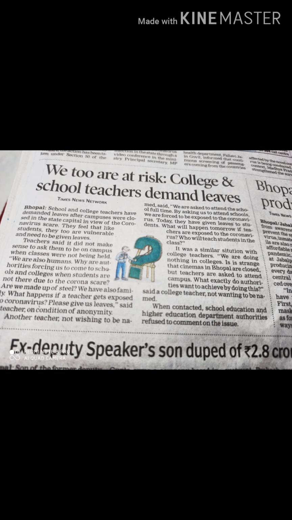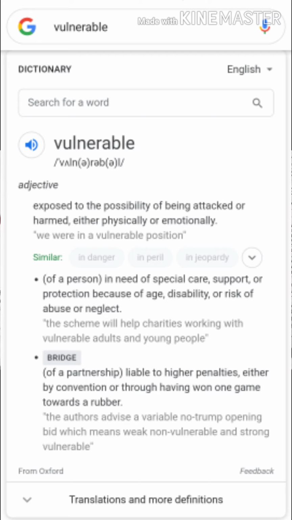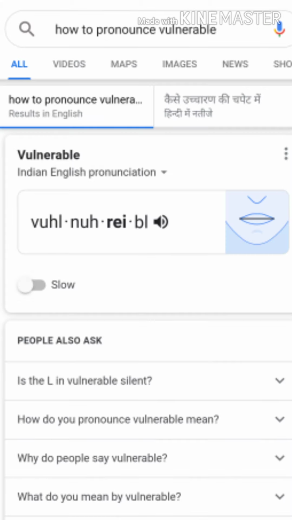So, to be more specific with the meaning, again, you have two options: go to the dictionary or go to Google. Here is the meaning from the Google search, vulnerable. Along with that, also check the pronunciation of vulnerable.